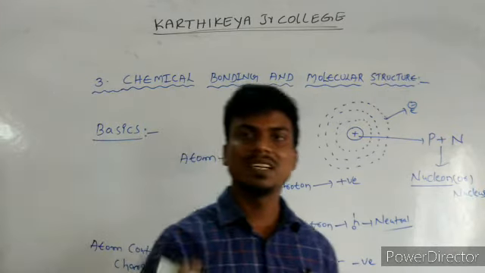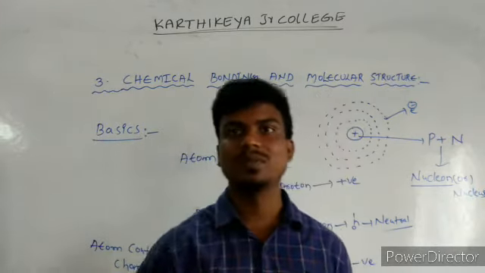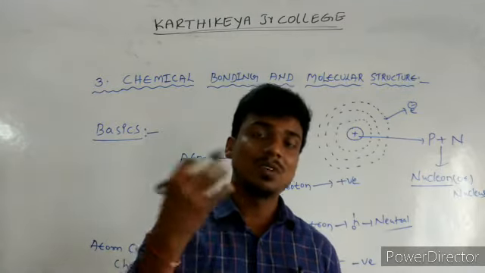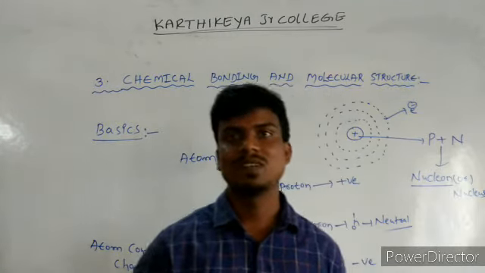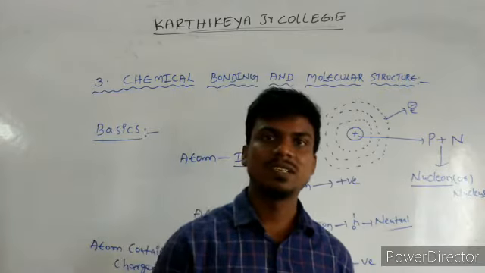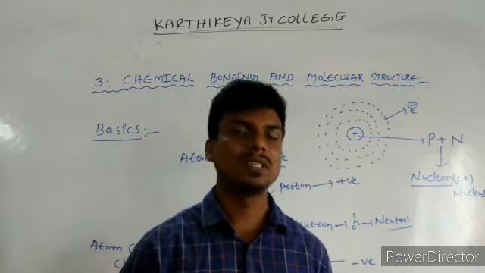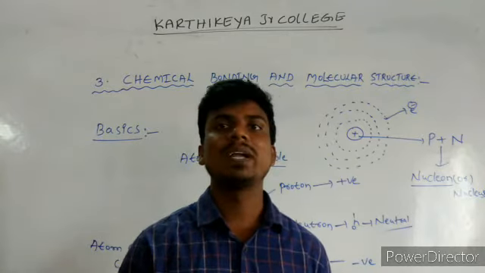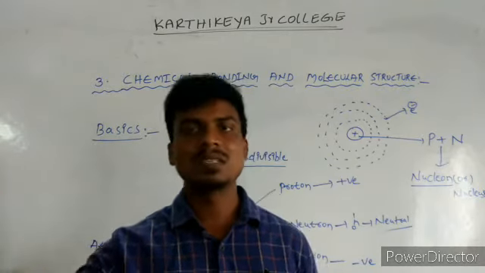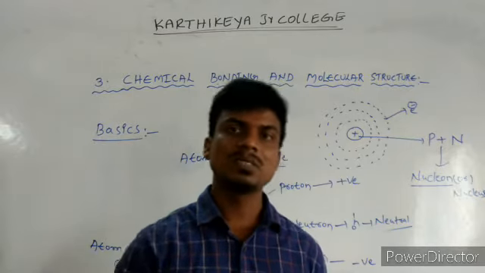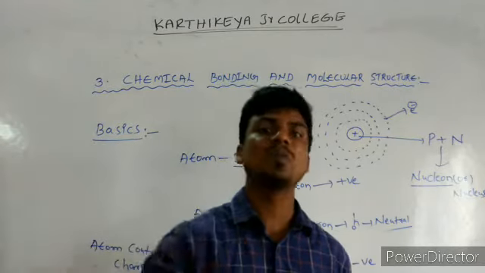These atoms combine to form molecules. Some atoms exist in the elemental state: hydrogen H, nitrogen N, oxygen O. After the elemental state, they combine into molecules, and a large number of molecules form a large compound.